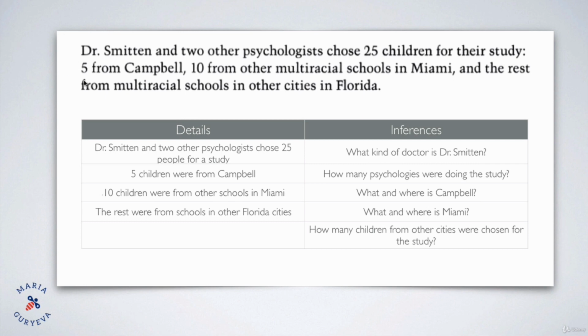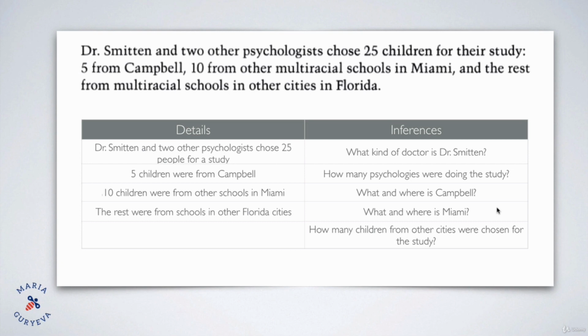We see here that 5 children were from Campbell and 10 were from other multiracial schools in Miami. So we can conclude that Campbell is one of the multiracial schools in Miami, right? Campbell is a multiracial school and it is located in Miami. So again, it's not written in the text, but it's easy for us to understand that Campbell is also a multiracial school in Miami. So again, this is an inference.